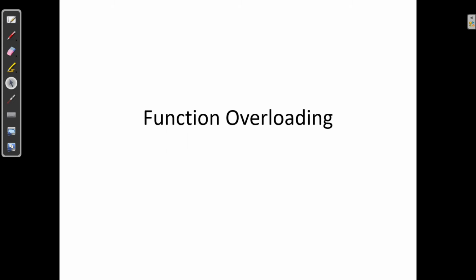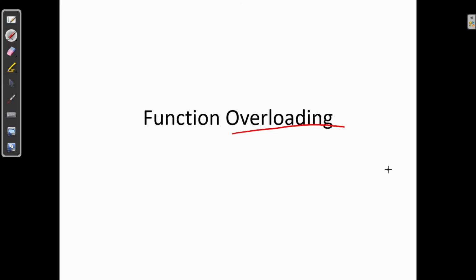Hello everyone. In this video, we are going to discuss a very important topic known as function overloading. Function overloading means one name, multiple uses. Overloading means one name, multiple uses. It means you can create something with one name, but the purpose of creating that particular thing is different.